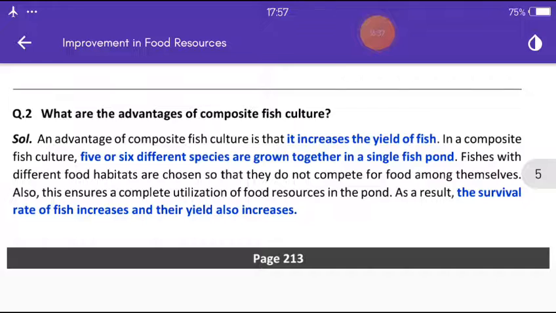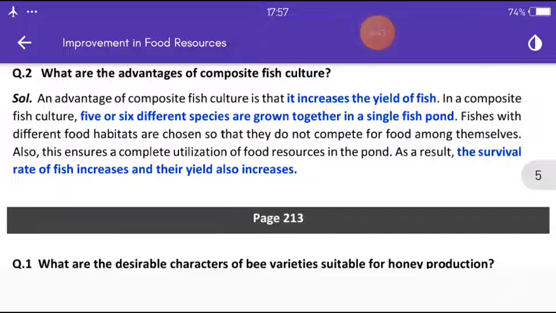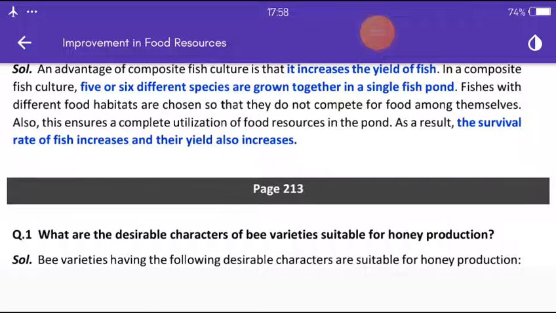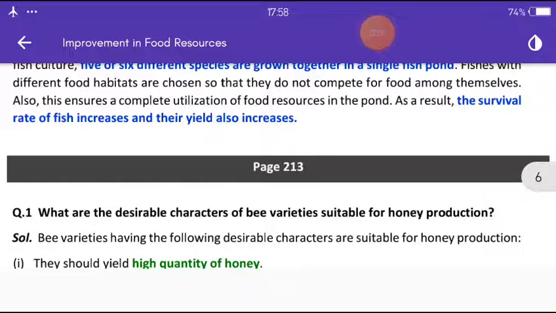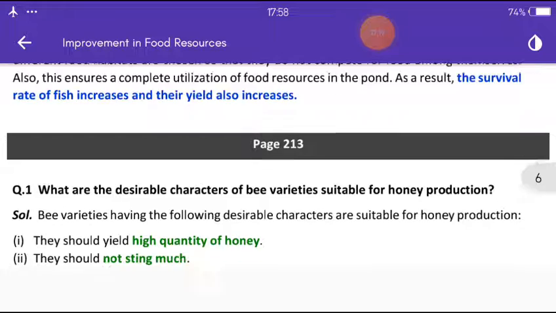Okay. Another question is, what are the advantages of composite fish culture? So an advantage of composite fish culture is that it increases the yield of fish. In a composite fish culture, 5 or 6 different species are grown together in a single fish pond. Fishes with different food habits are chosen so that they do not compete for food among themselves. Also, this ensures a complete utilization of food resources in the pond. As a result, the survival rate of fish increases and their yield also increases.